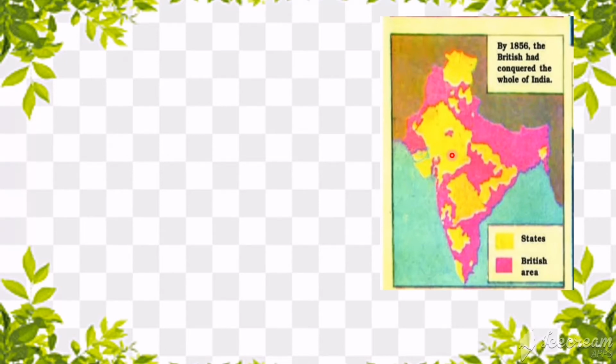Maybe the kings ruling those regions were Indians, but they were following the instructions of the British. So almost all the regions of India were ruled by the British from the year 1856.